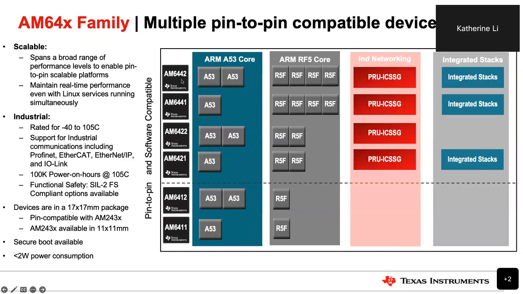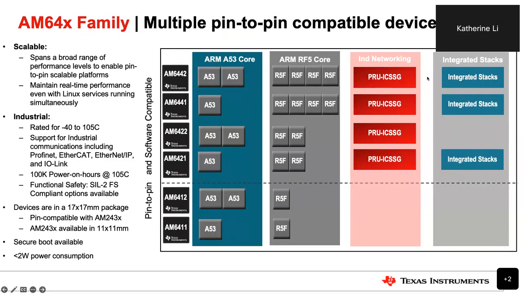Besides the AM6442, we have a few different variants with multiple pin-to-pin compatible solutions. With this page, you can see we have a few different options with different numbers of the ARM Cortex-A53 cores, ARM R5F cores, some industrial networking options, and integrated stack options.